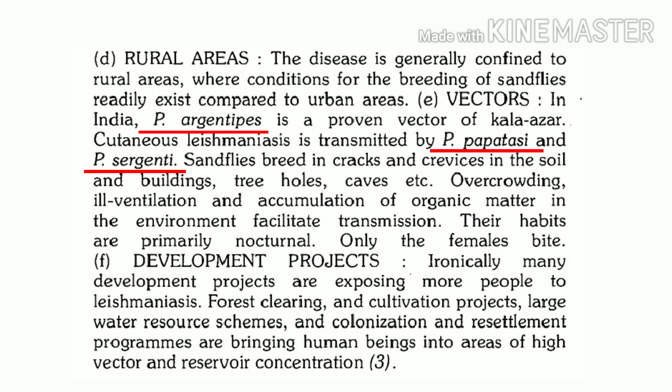Now, what are the conditions which are favorable for the resting of these vectors? It mainly includes ill ventilated areas and dark areas, cracks and crevices which are present in the soil, in the walls or in the flooring, and tree holes. These are the areas where we can find presence of these vectors.